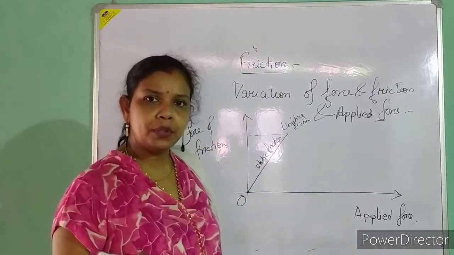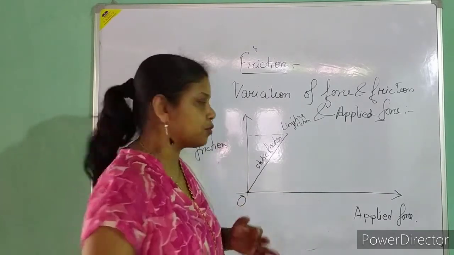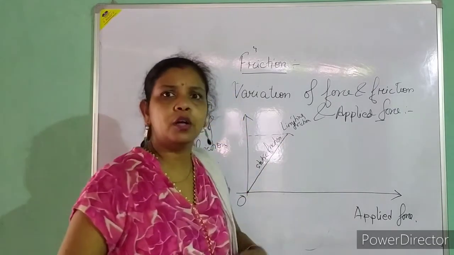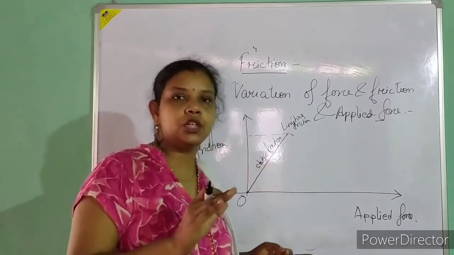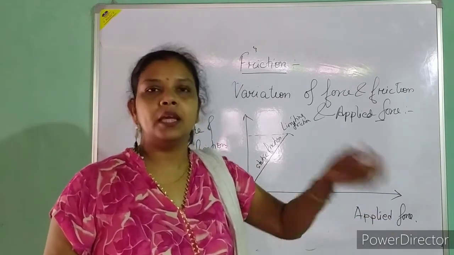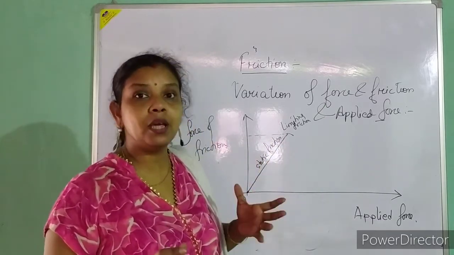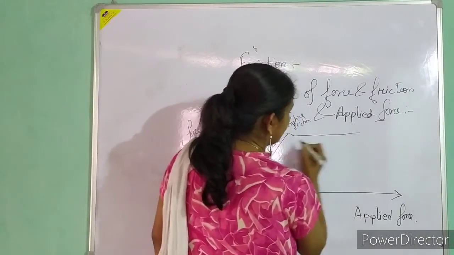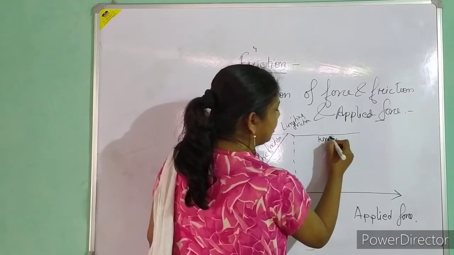I already said to you that after the limiting friction is crossed, the frictional force gets reduced. So the frictional force will get reduced by a small amount. I am not talking about it being neglected or something like that. It will be reduced, but compared to initial, the value will be a little bit less. And after that, the body simply moves, I don't have to apply more. As a result, what will happen? It will go in a straight line. So this part is my kinetic friction.